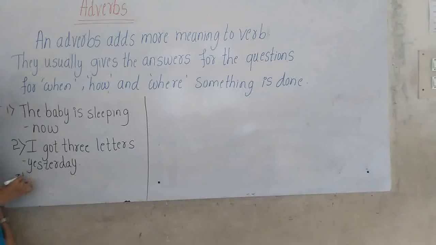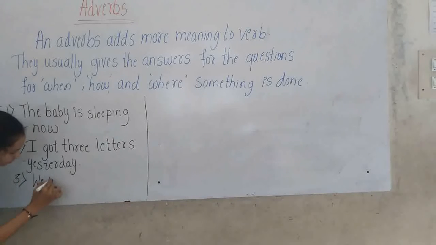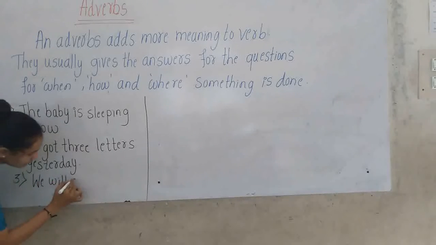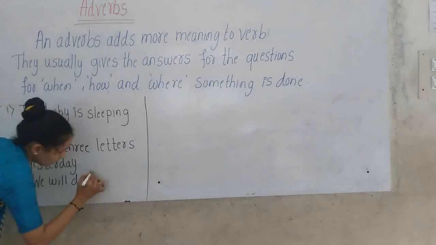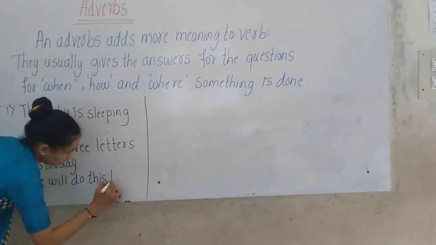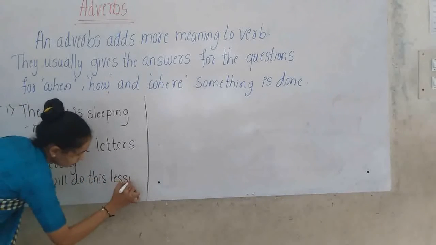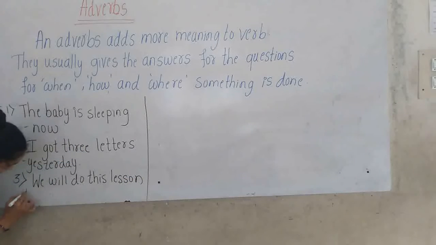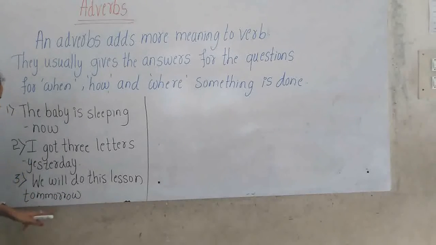Third one is: we will do this lesson tomorrow. Children, we will do this lesson tomorrow.